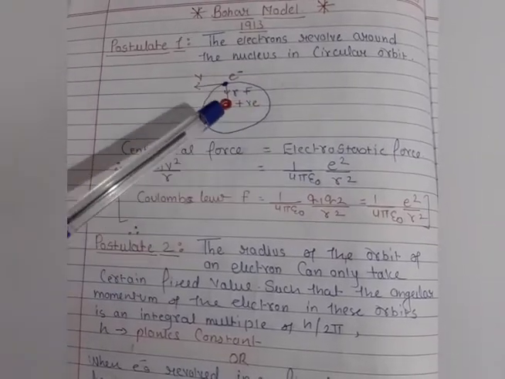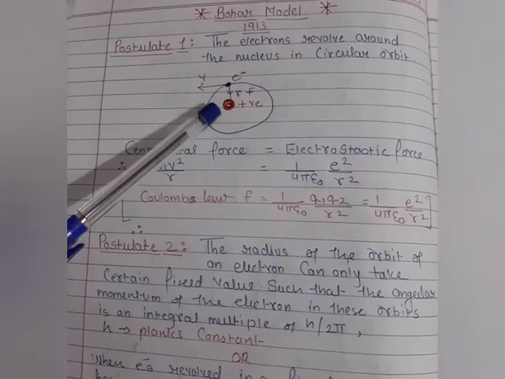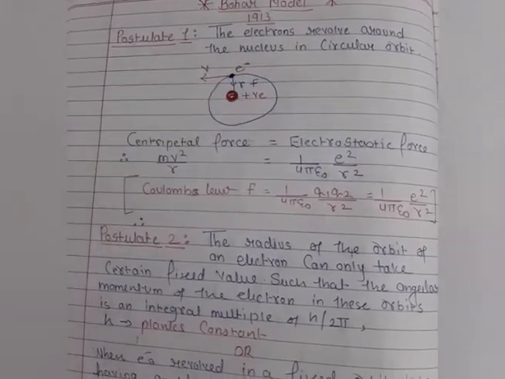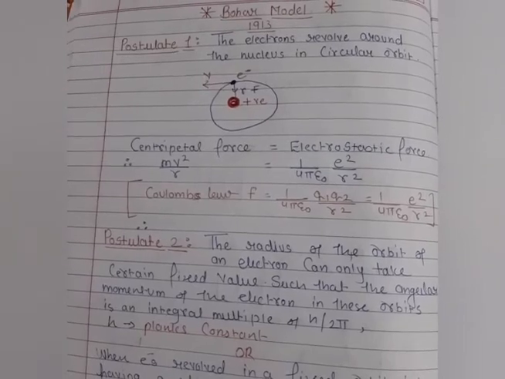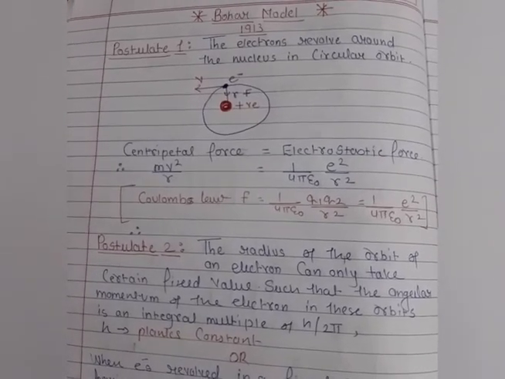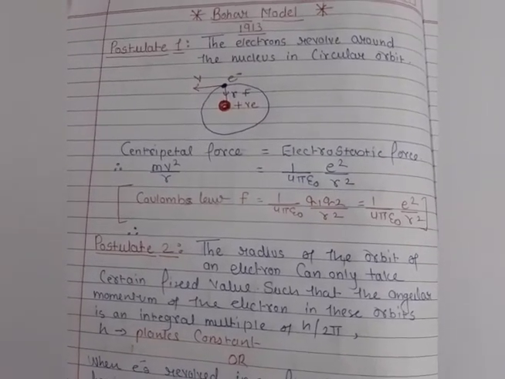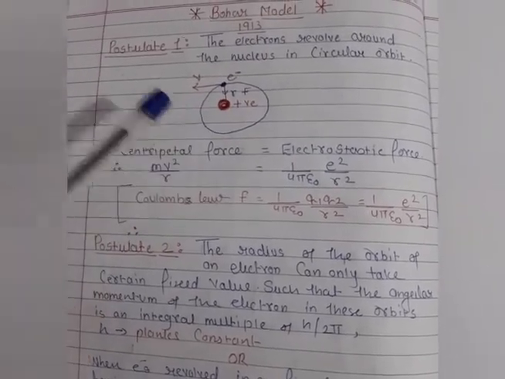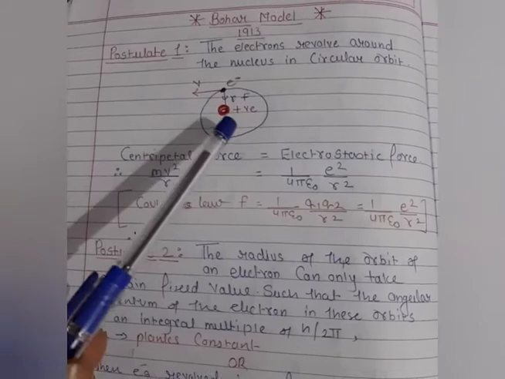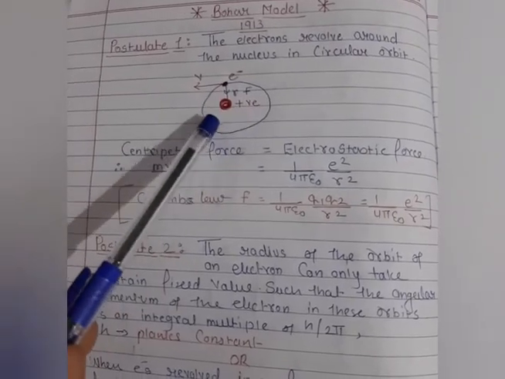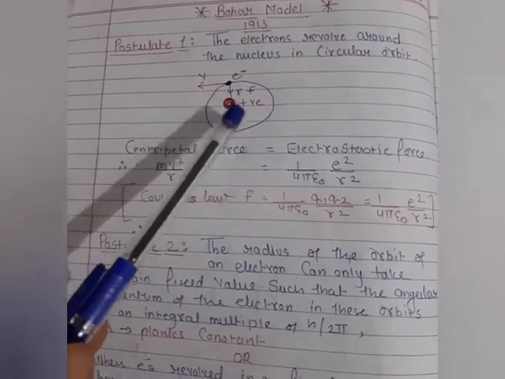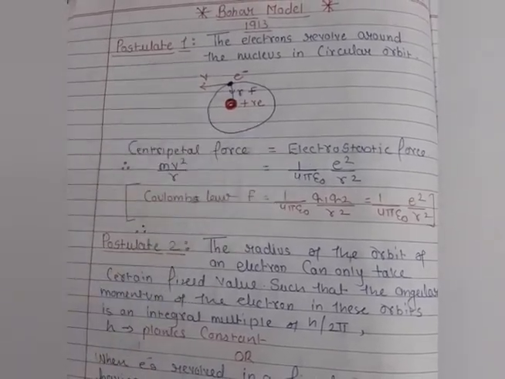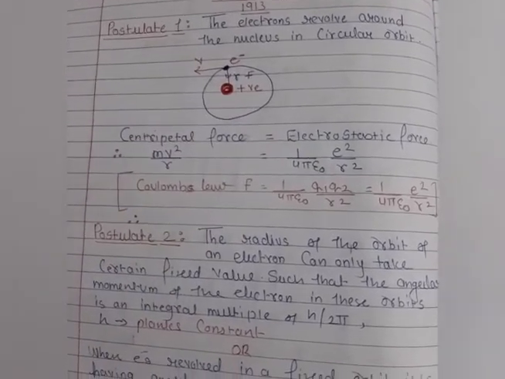You can take this assumption like the sun is fixed and the other planets revolve around it, because of the centripetal force of attraction. The scientist assumed the same concept in the atom. When the electron revolves around the nucleus, it has a centripetal force and an electrostatic force.